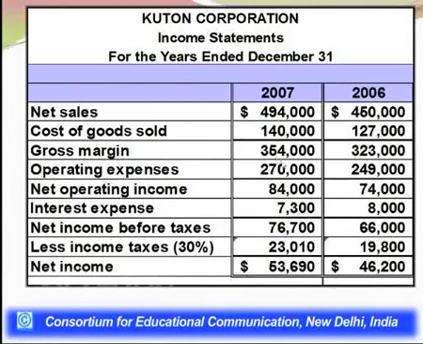So this is something important to note down: the gross margin is 354,000, a huge amount, whereas your net operating income is 84,000, a very steep downward trend in the total margins after operating expenses. Gross margin being so high, but operating margin for the company is noticeably very low.